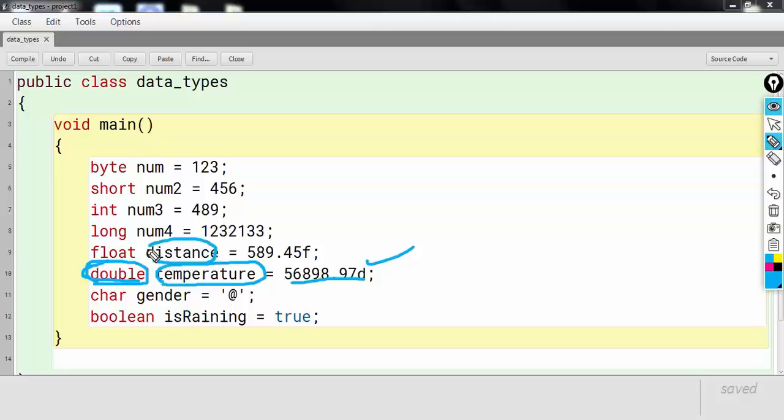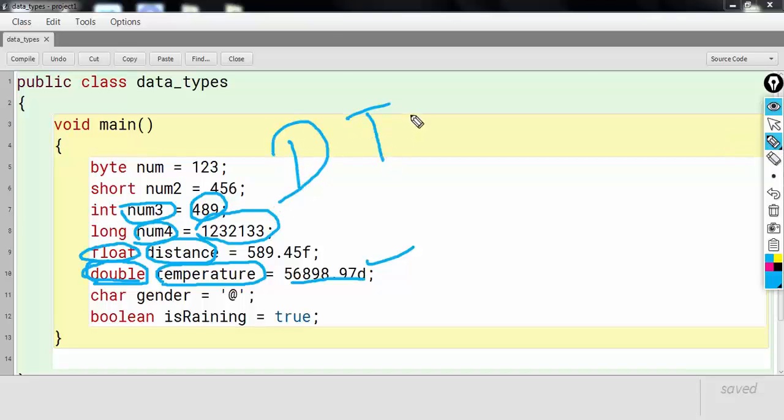So the temperature variable can store only double literals. The distance variable can store only float literals. Similarly, num3 can store only integers within the range which we saw in the previous slide. If you want to go beyond that range, a higher range, then you have to use the long data type. So I hope you can see the relation between data type, variable and literal.